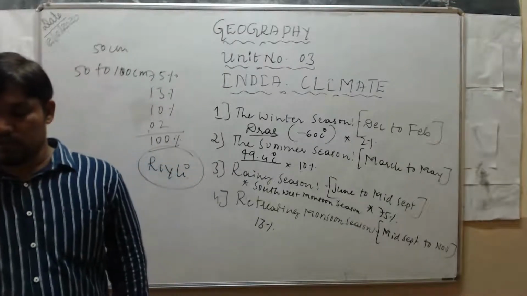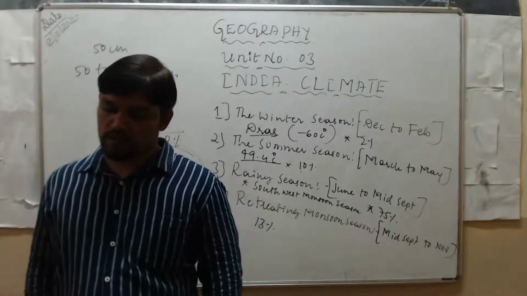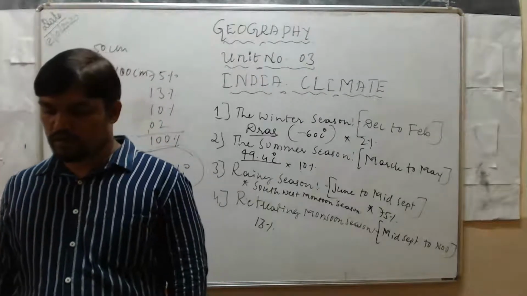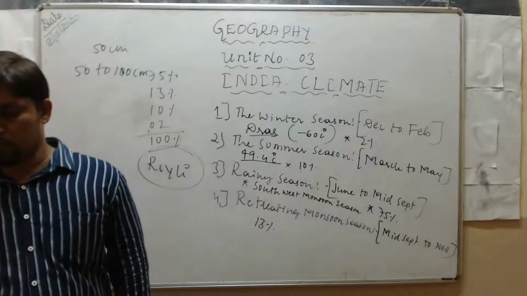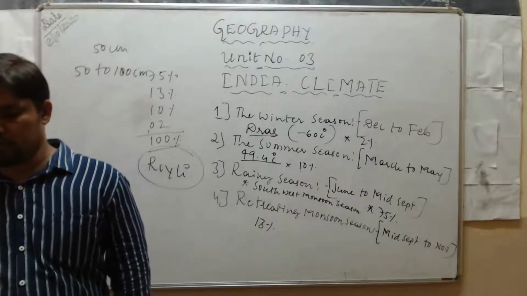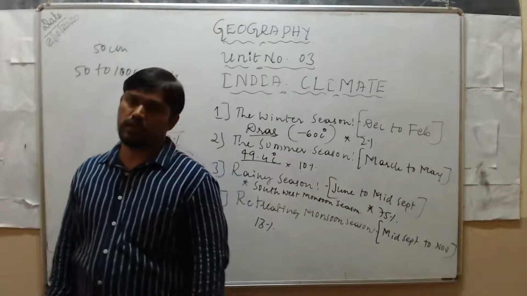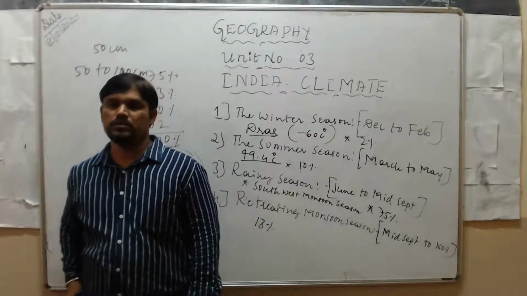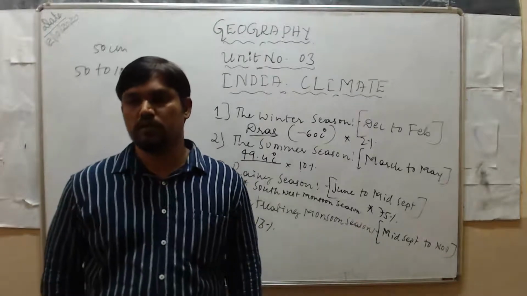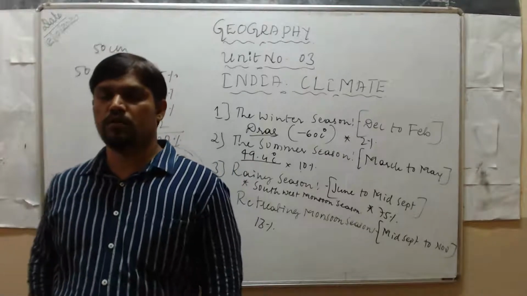Next, northeastern India. Mawsynram, located in this zone, gets the heaviest rainfall. Mawsynram of Meghalaya. Now only I told you, Mawsynram is in Meghalaya.